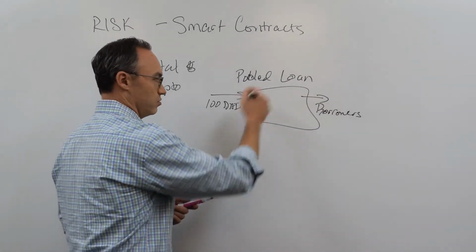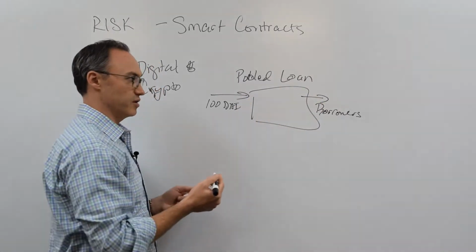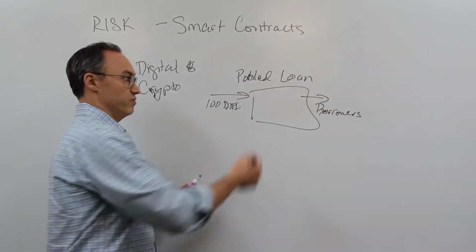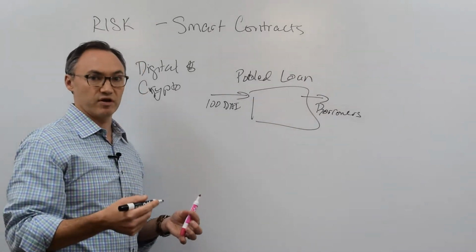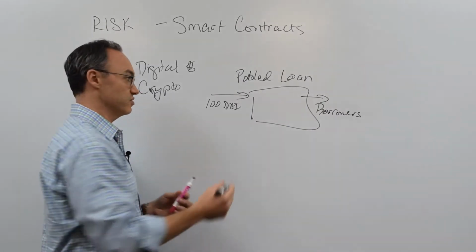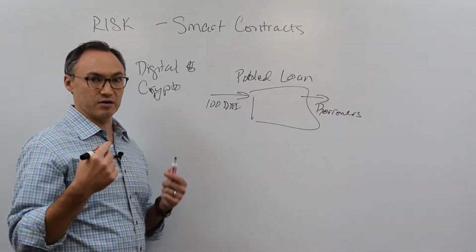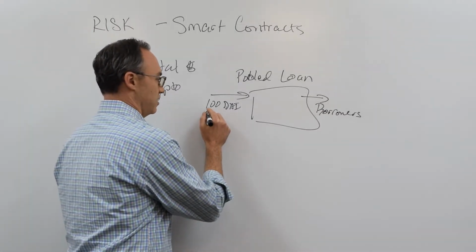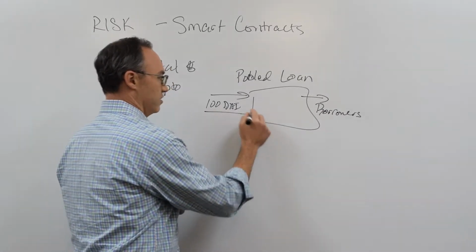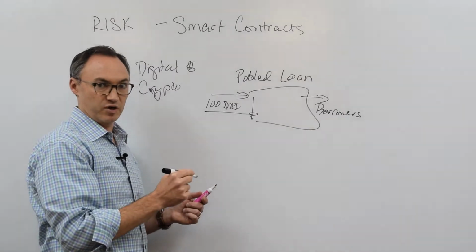So this is all just computer code that's doing it. Now, the important thing to note is that this is computer code, and there are a lot of loans and software like this that is essentially computer code. The difference is, in most of them, you can't lock up money like you can in this. This is actually taking my 100 DAI, and it is in here. It is part of the smart contract.